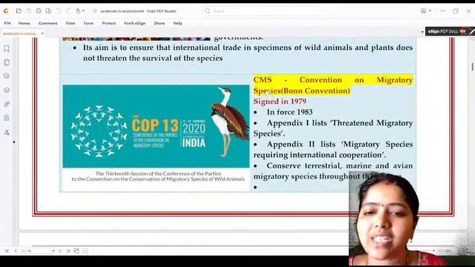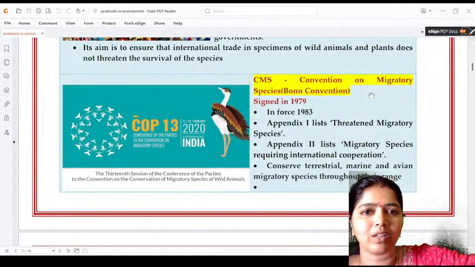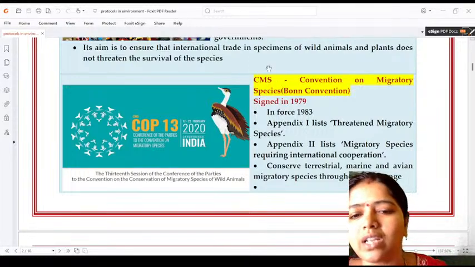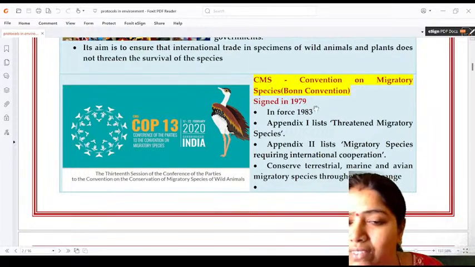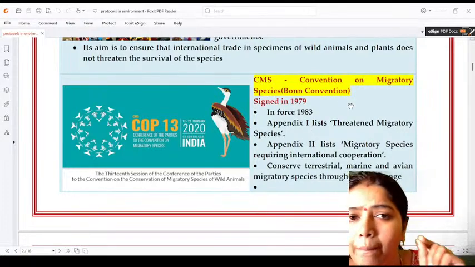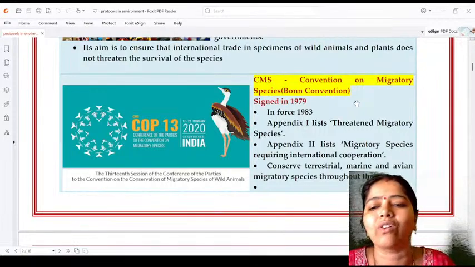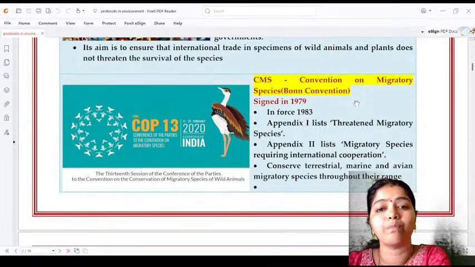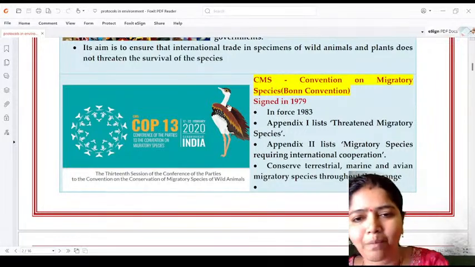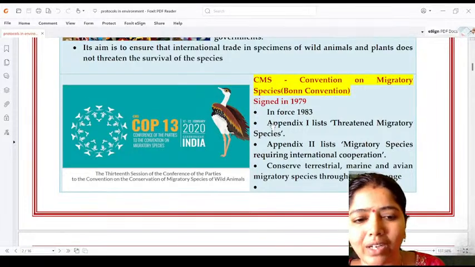And then next comes the CMS, that is the Convention on Migratory Species. From one place to another place, the birds may migrate for seasons, and we call it CMS. That happened in the year 1979. It came into force in 1983, and we call it migratory species. Migratory means moving from one place to another place. That's also called the Bonn Convention. What does Bonn mean? It is in Germany. In that place only this convention happened. That's why it's called the Bonn Convention.